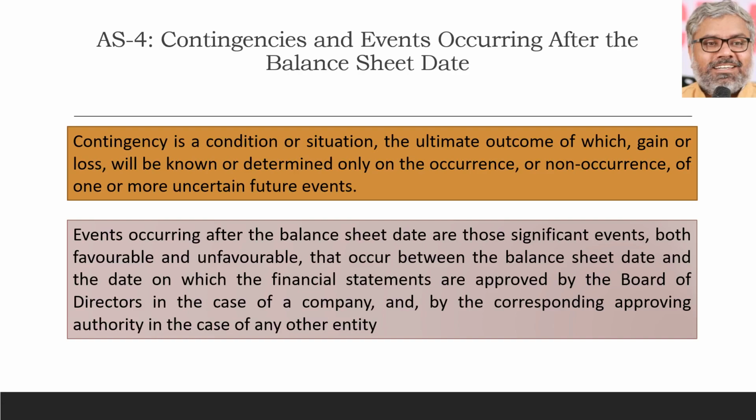So the simple point is, Accounting Standard 4 covers only those events occurring after the balance sheet date but before the approval of financial statements by the competent authority. In case of a company, the board of directors is that competent authority, and in case of another entity, whoever that approving authority may be will be the signing person for those financial statements.